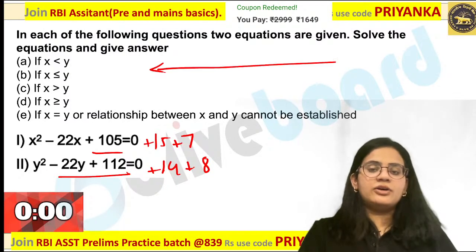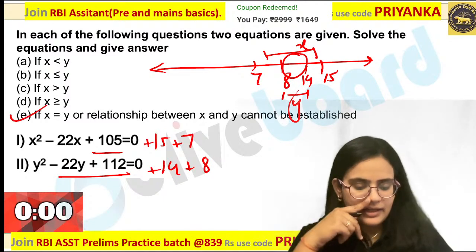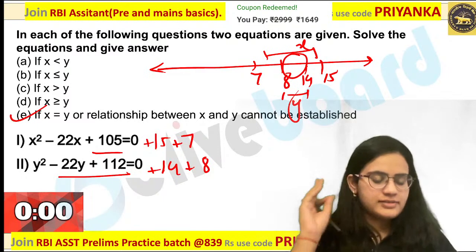Now how will you compare it on the number line? It is 7 comma 15. This is your x value. What about the y value? It is 8 comma 14. There is overlap over here. So your answer will be C and D. What would be your answer? C and D would be the perfect answer over here.